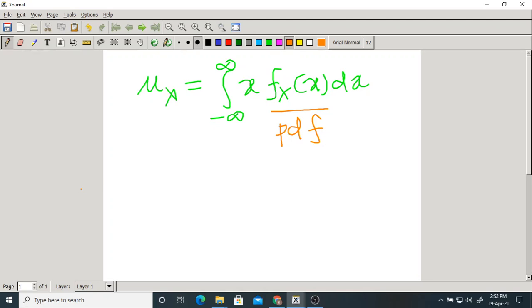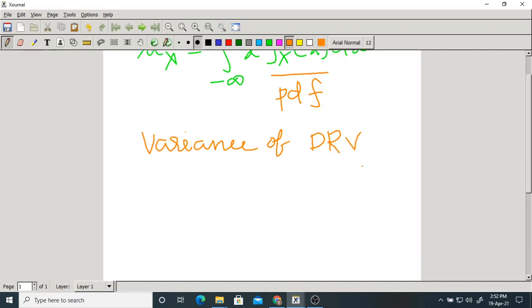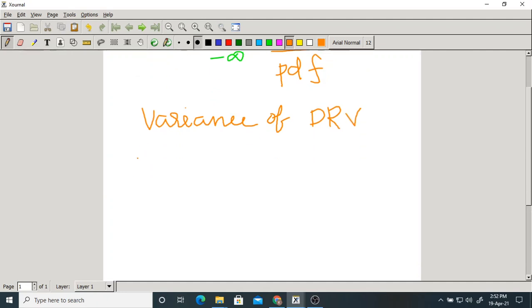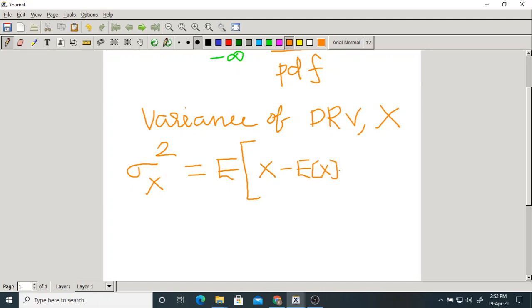Before writing the variance formula, let us recall the variance of a discrete random variable. What is the basic formula of variance? Already we have discussed it. Suppose x is a random variable, then sigma x square equals the expectation of x minus expectation of x, whole square.